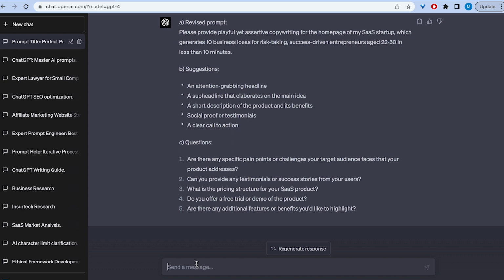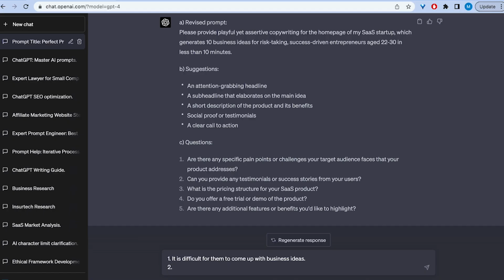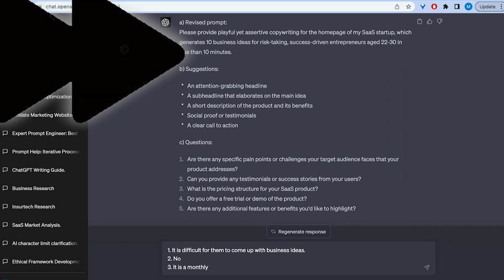Yes. So for one, it is difficult to, can you provide, no, let's keep it short. What is the pricing structure? It is a monthly subscription.